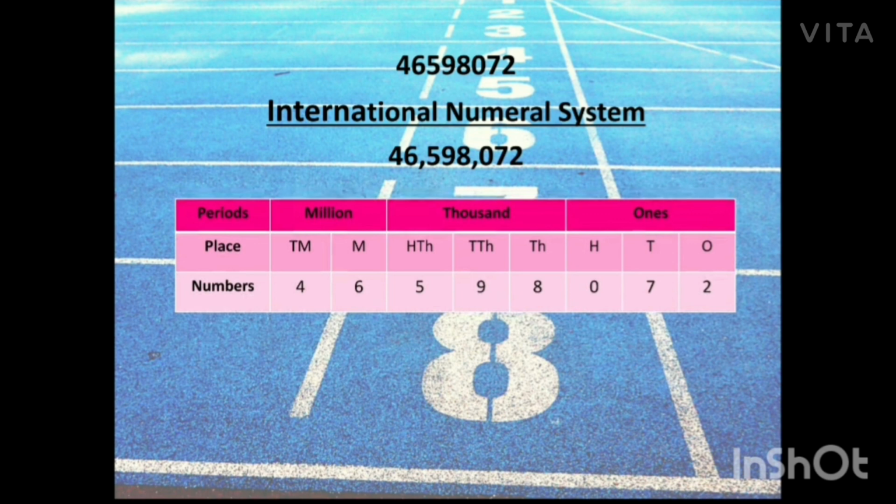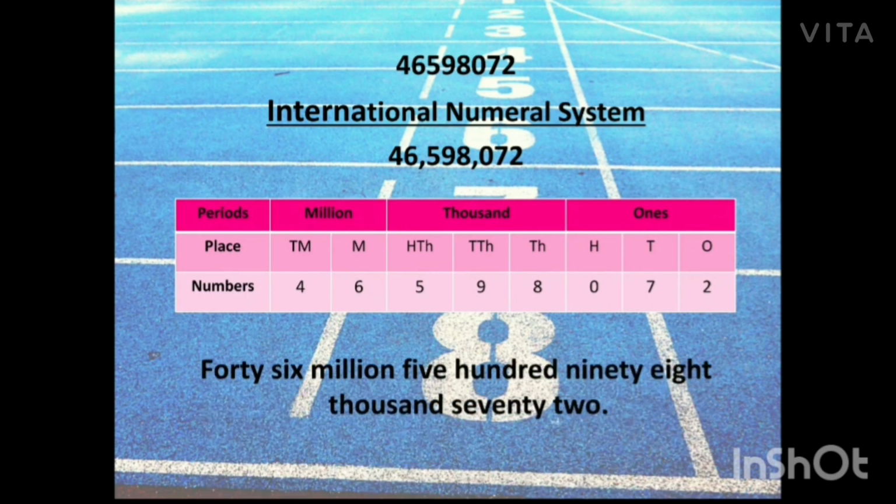So here if there was 100 million also, the same trick will go. So 100 million you will imagine as hundreds, 10 millions you will imagine as tens, and millions as ones. So you will just read it as per the ones period, and then at the end you will just add the word million. Okay, so here what will be the answer? The answer here will be 46,598,072.